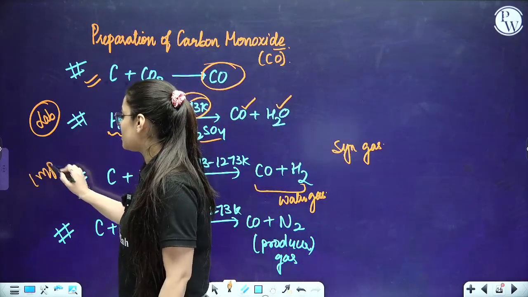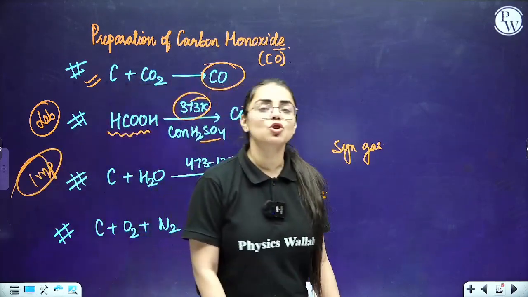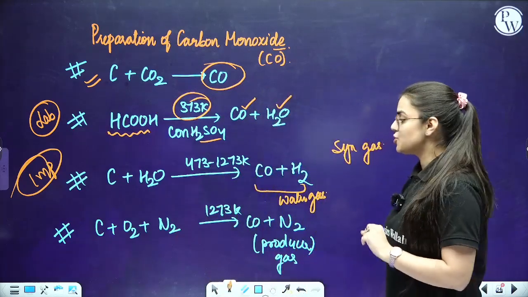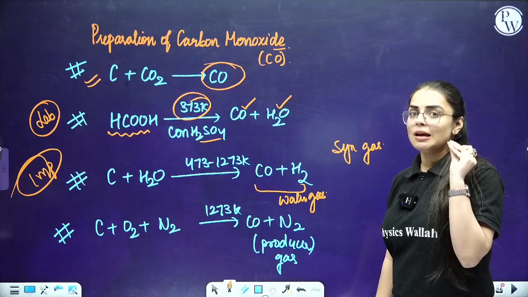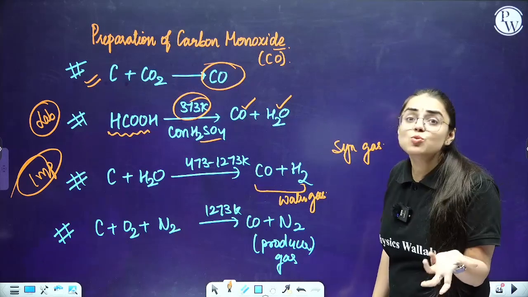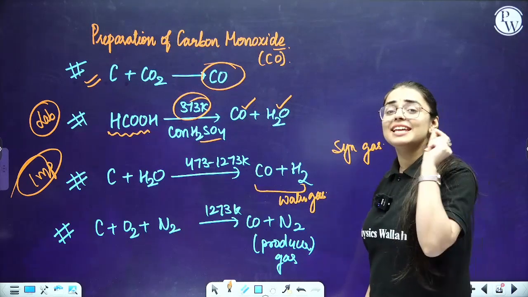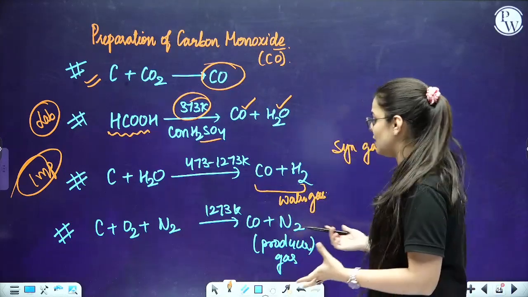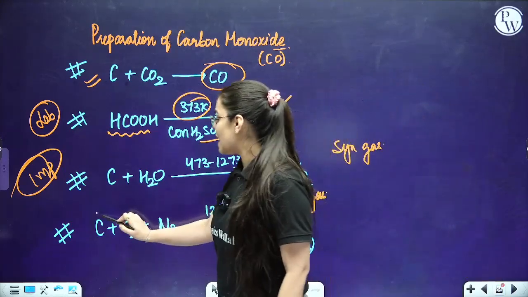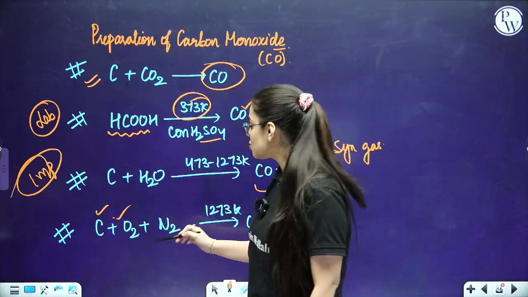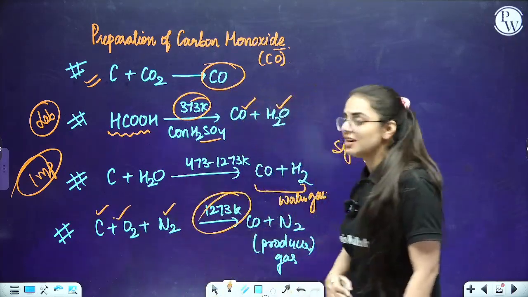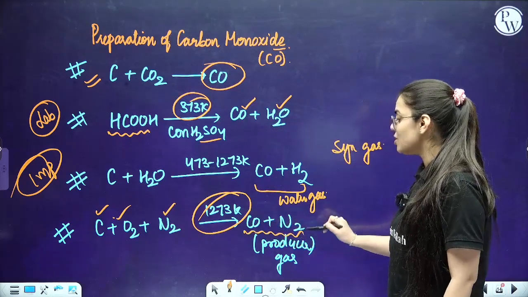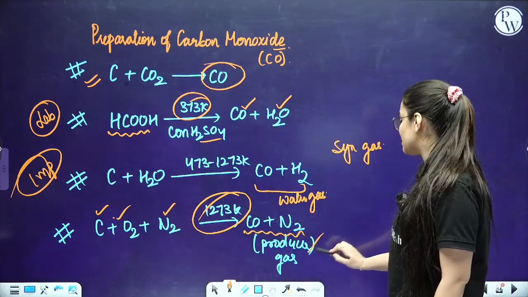Very, very important reaction for the method of preparation of carbon monoxide over here. Coming to the next part, students, there is also one more reaction. They can generally ask you what is the producer gas. So when carbon monoxide and N2 is liberated, that is a producer gas. Now how is it liberated? See, when you react carbon with oxygen, also with N2 at 1273 Kelvin, you are going to obtain a mixture of carbon monoxide and N2. This is referred to as a producer gas.